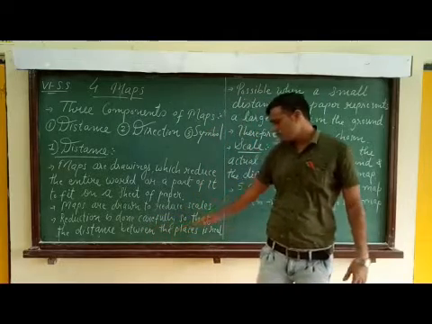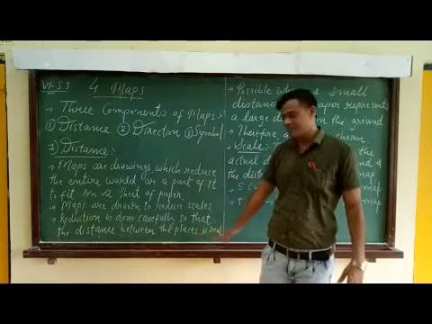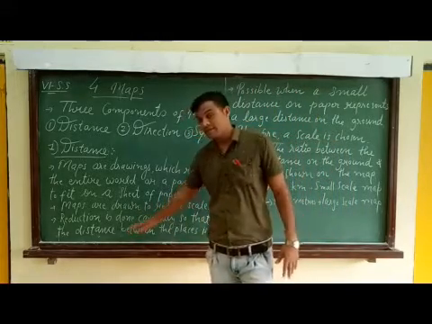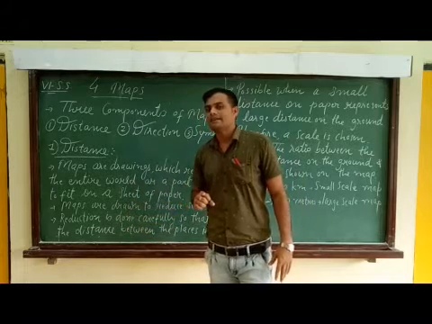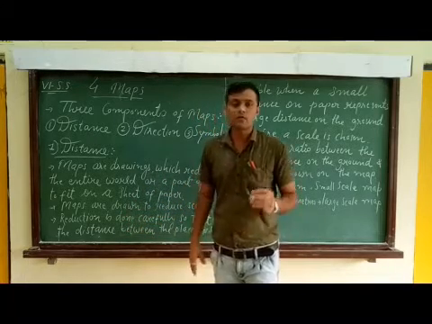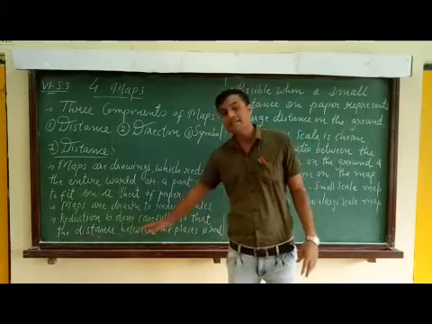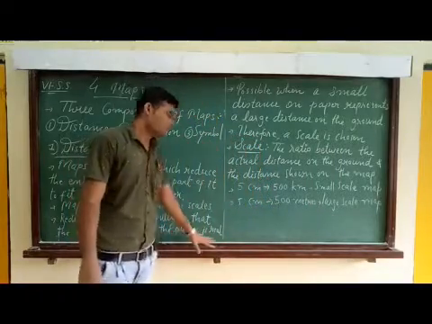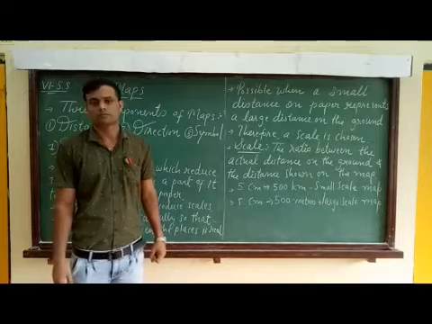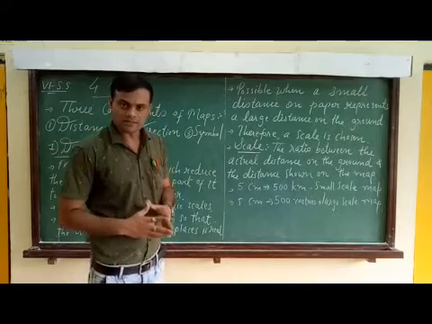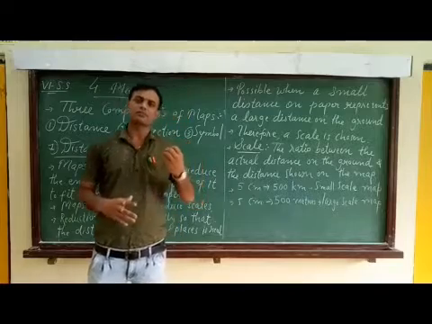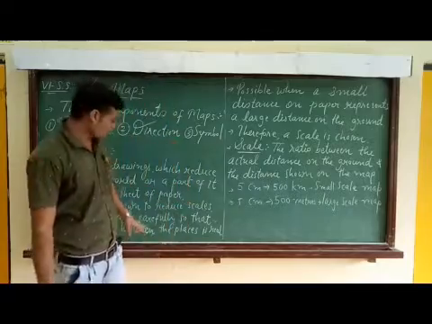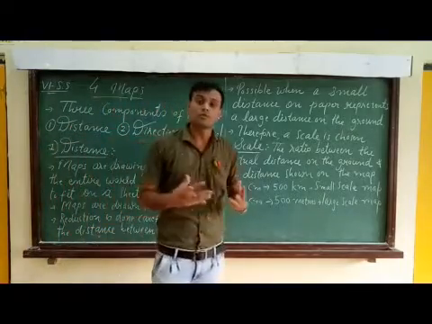Reduction is done carefully so that the distance between the places is real. Now when we reduce the distance on the map, we have to be precise, we have to be very careful that the distance between two places should be real. The actual distance as well as the distance we show on the map should seem real. That much we have to be precise and careful when we draw a map.